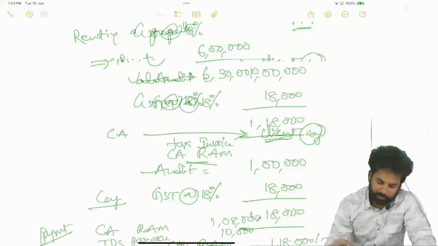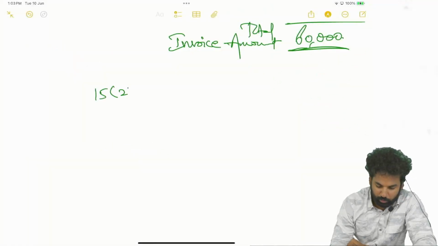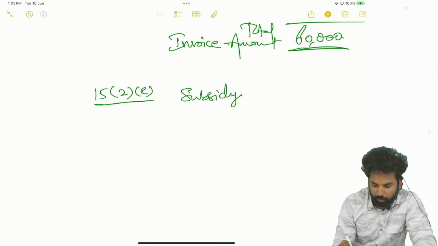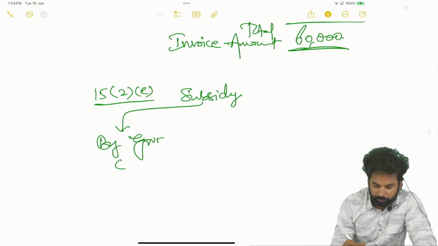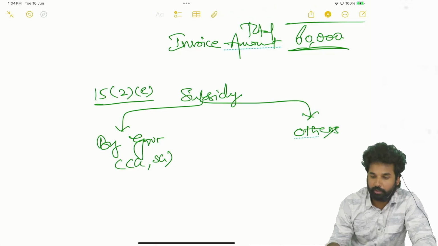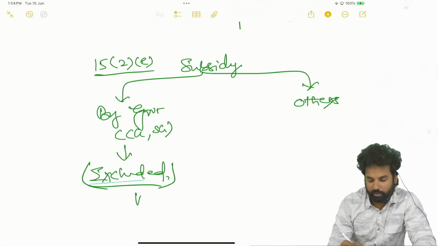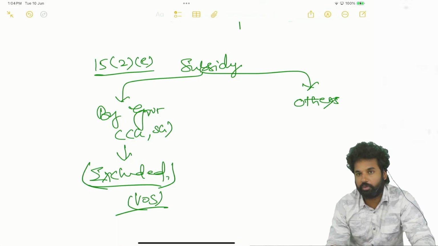So they are telling that as per section 15 subsection 2 clause E, subsidy by central government or state government, or by others. If it is by central government or state government, it is excluded from the value of supply.